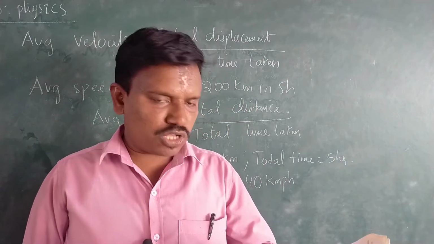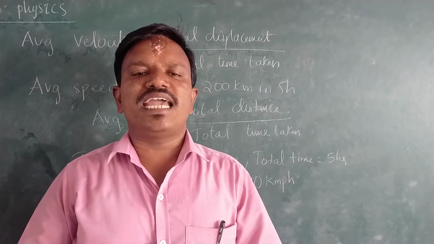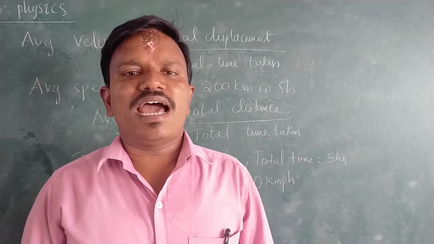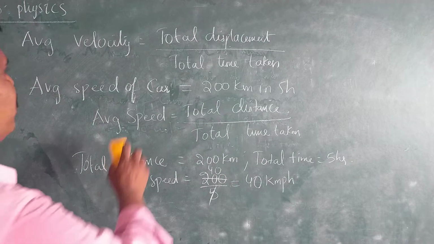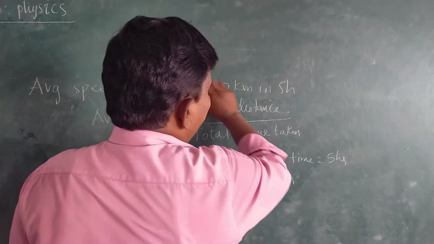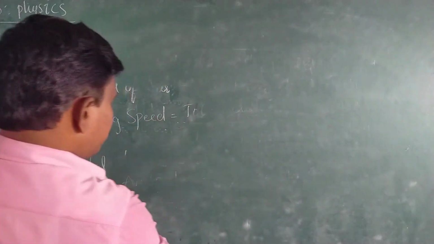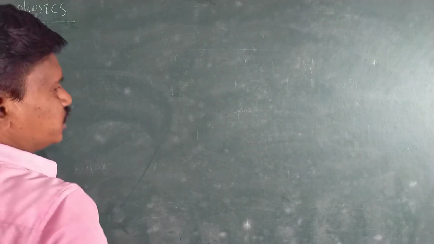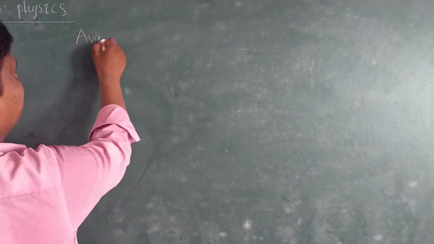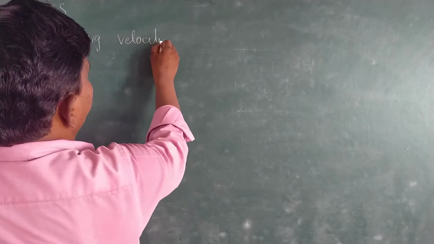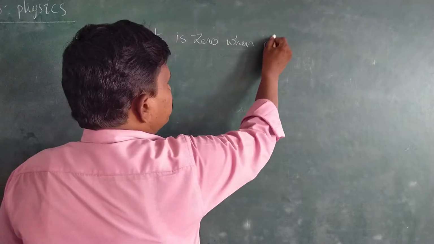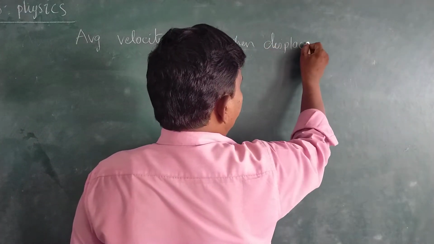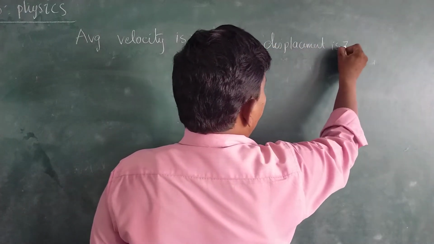When does the average velocity become zero? The average velocity becomes zero when the displacement is zero. Average velocity is zero when displacement is zero.